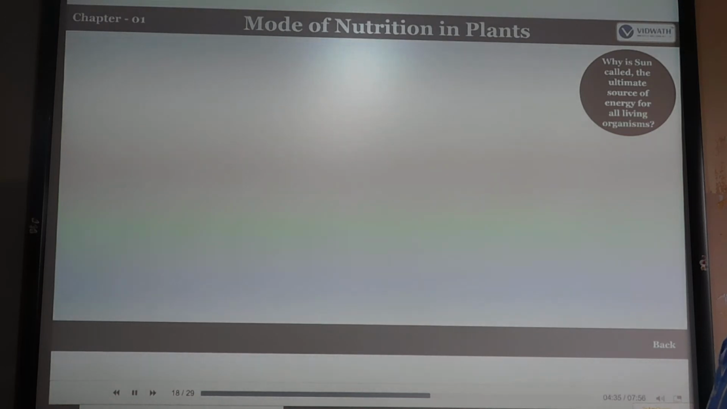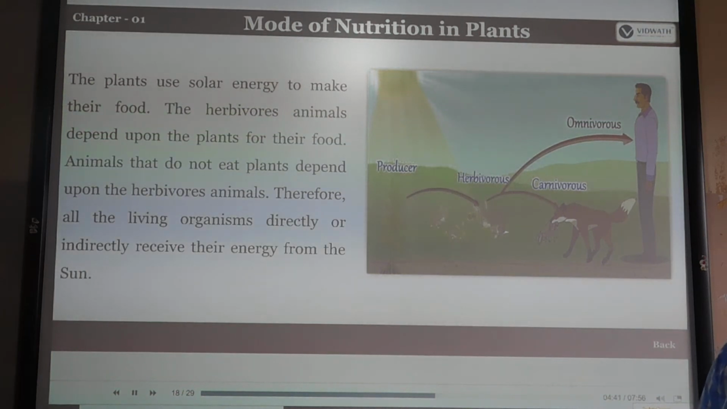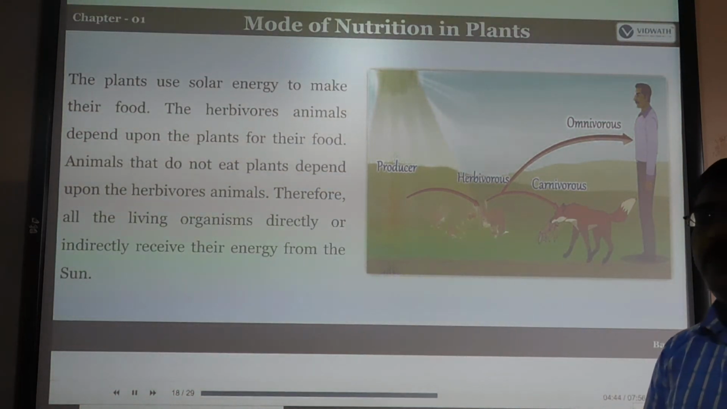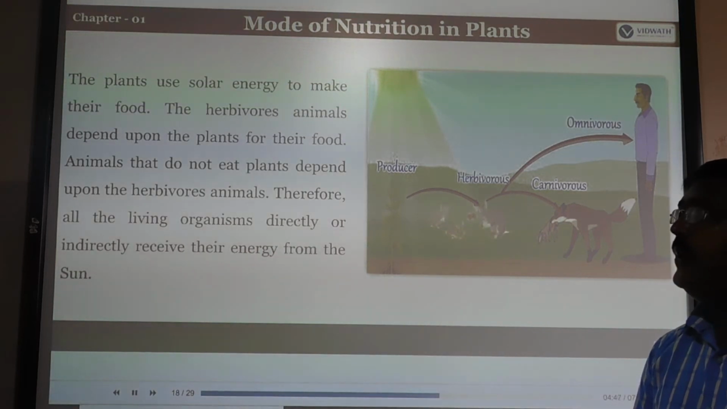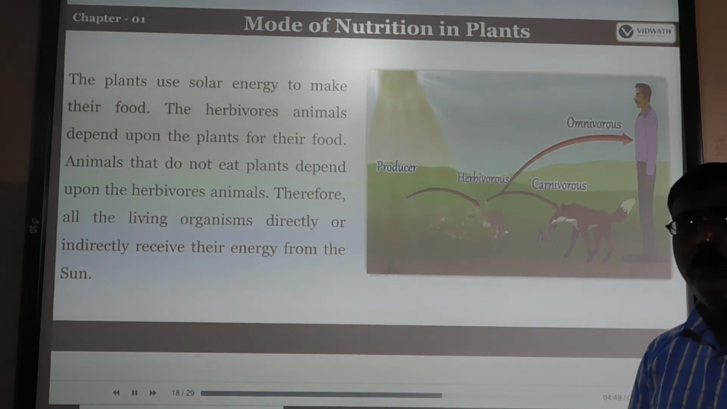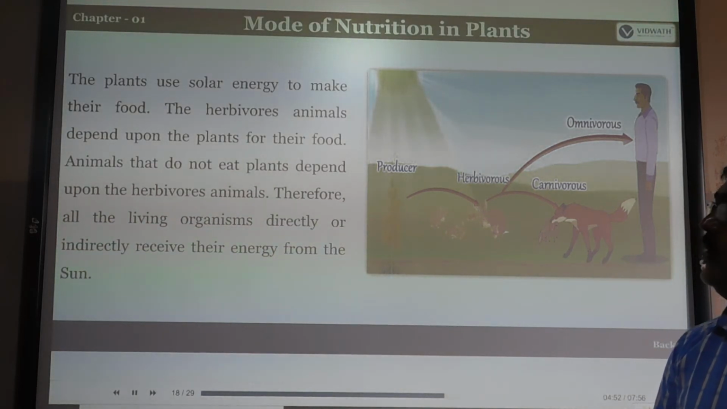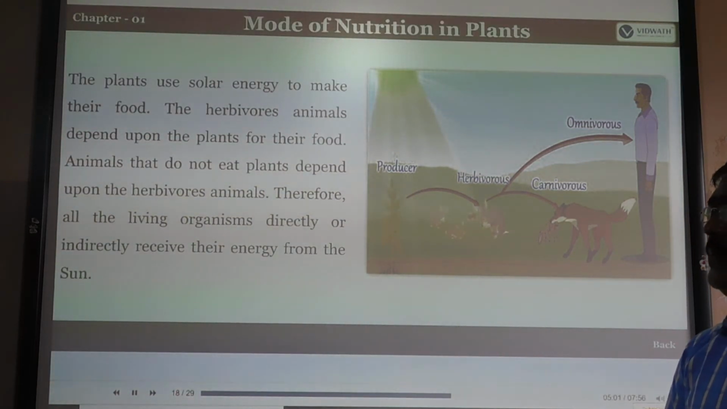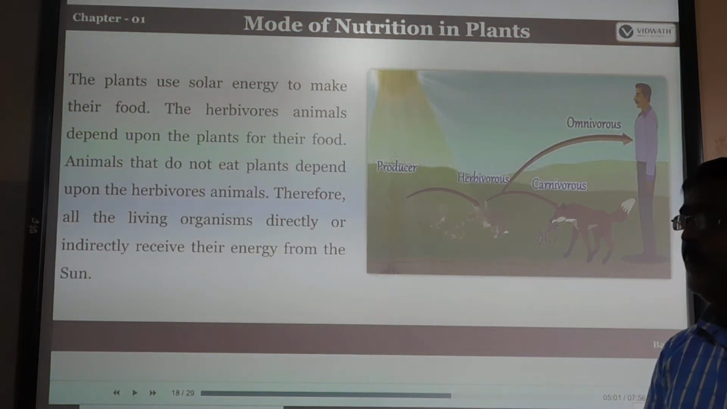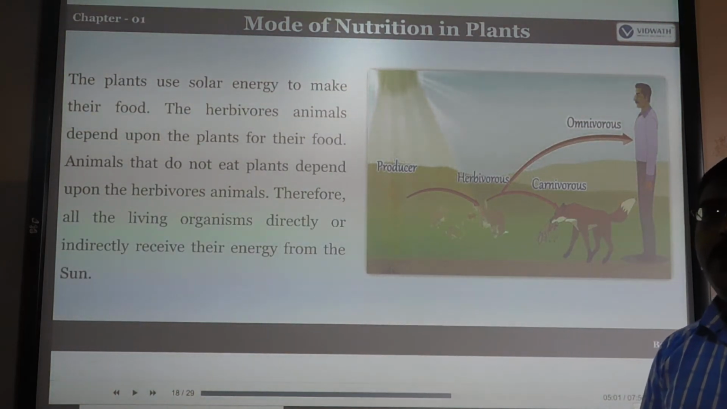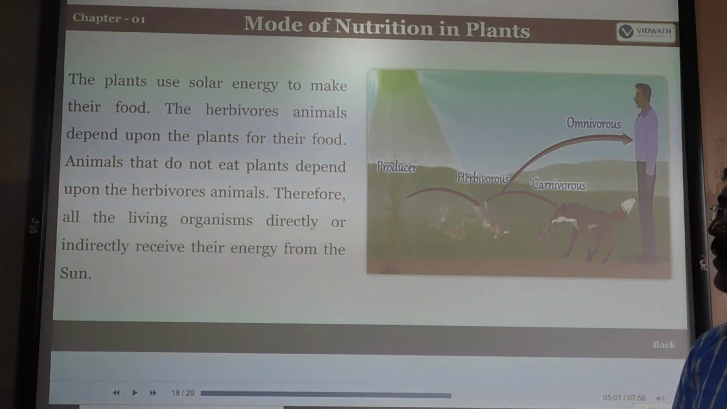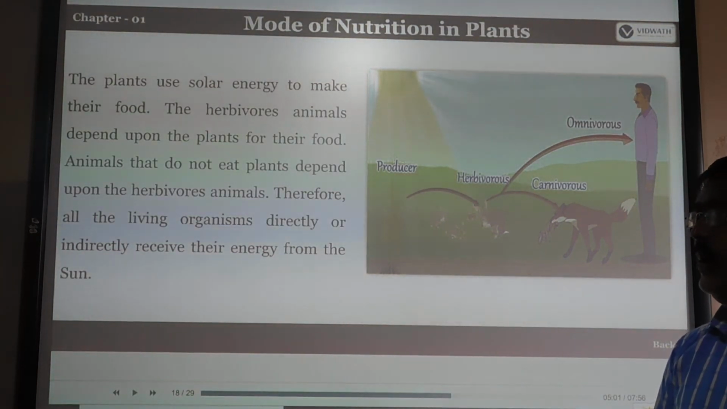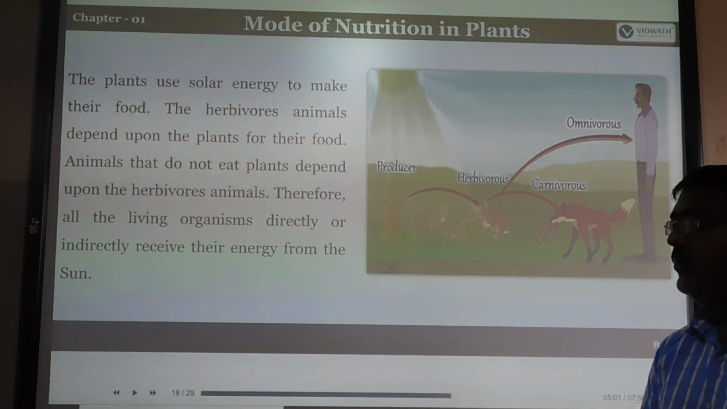Why is the sun called the ultimate source of energy for all living organisms? It is one of the questions that should be asked of all of us. Why is sunlight the ultimate source of energy? Because the plants use solar energy to make their food. Without sunlight, the plants cannot prepare their own food. Herbivorous animals depend upon plants for their food, and animals that do not eat plants depend upon the herbivorous animals. Therefore, all living organisms directly or indirectly receive their energy from the sun.